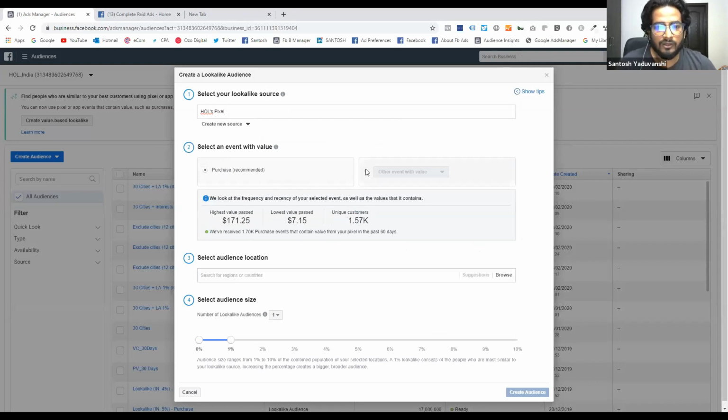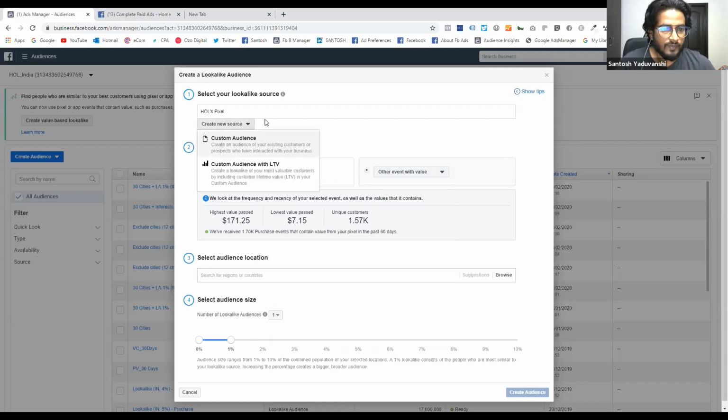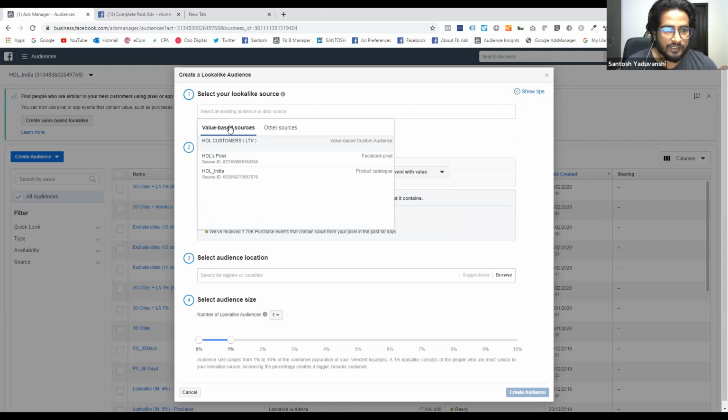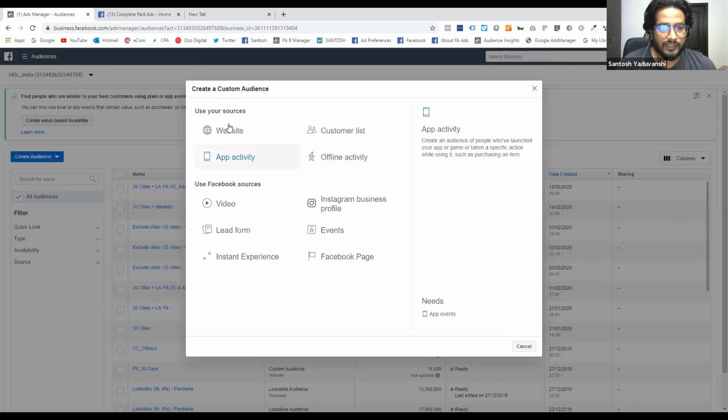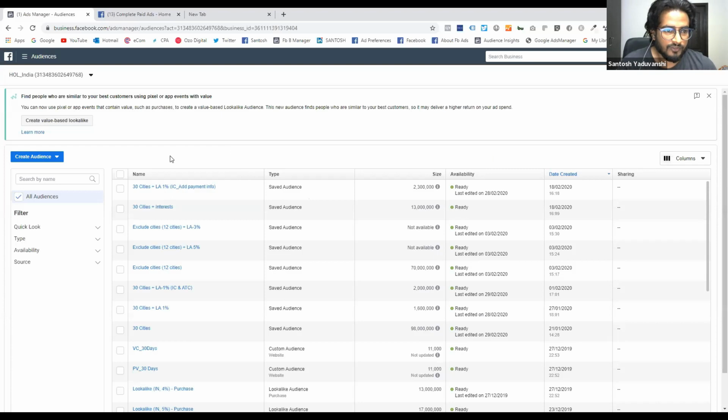And you can also select the other events if you want to create the value audience, which is value-based view content, add to cart, checkout. You can also create this lookalike audience, right? And further you can select the location and size of the lookalike audience. The second one is value-based custom audience. You can select the source. You can select the source from websites and other.